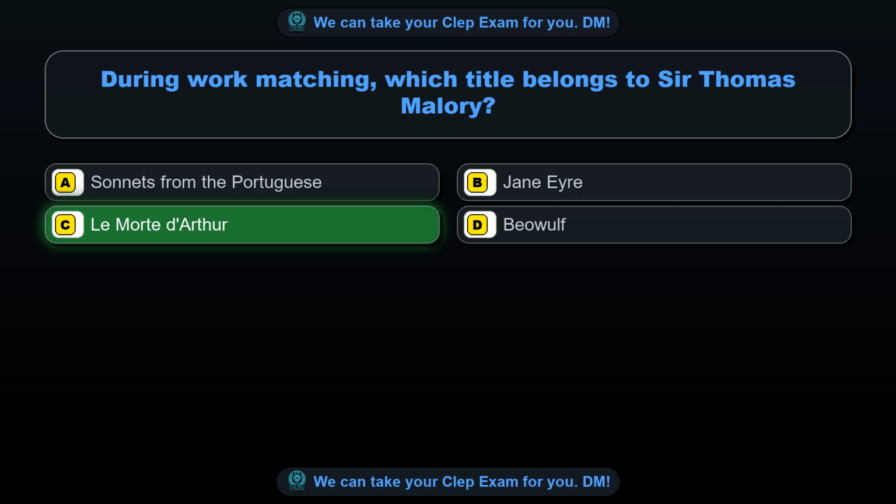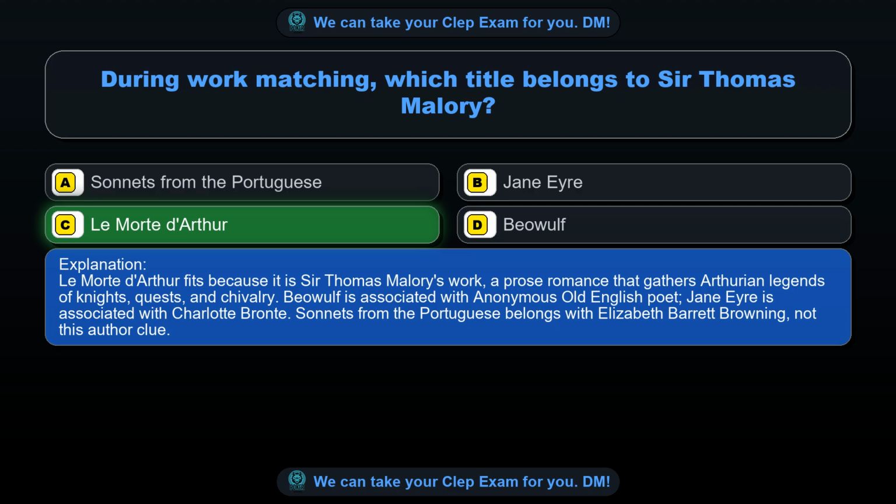Le Morte d'Arthur. Le Morte d'Arthur fits because it is Sir Thomas Malory's work, a prose romance that gathers Arthurian legends of knights, quests, and chivalry. Beowulf is associated with an anonymous Old English poet, Jane Eyre is associated with Charlotte Brontë. Sonnets from the Portuguese belongs with Elizabeth Barrett Browning, not this author clue.